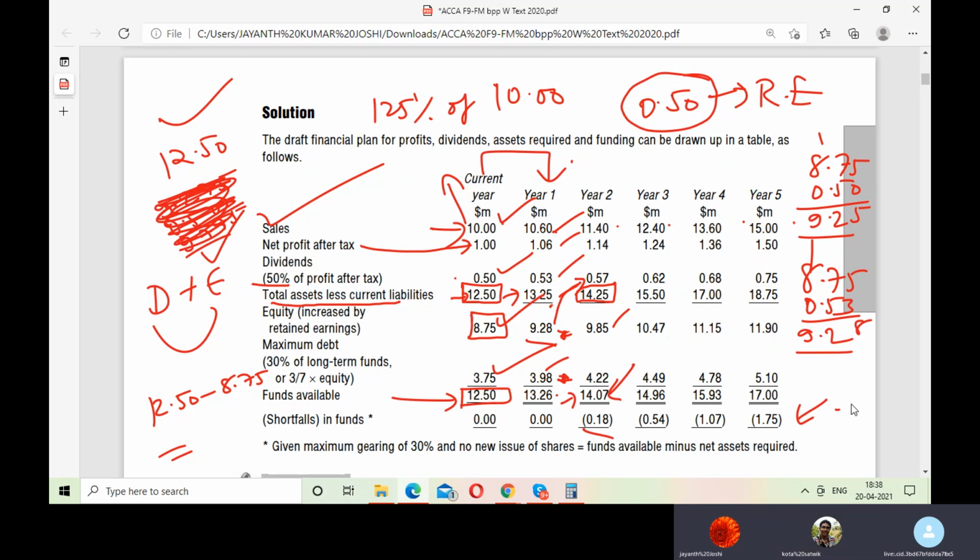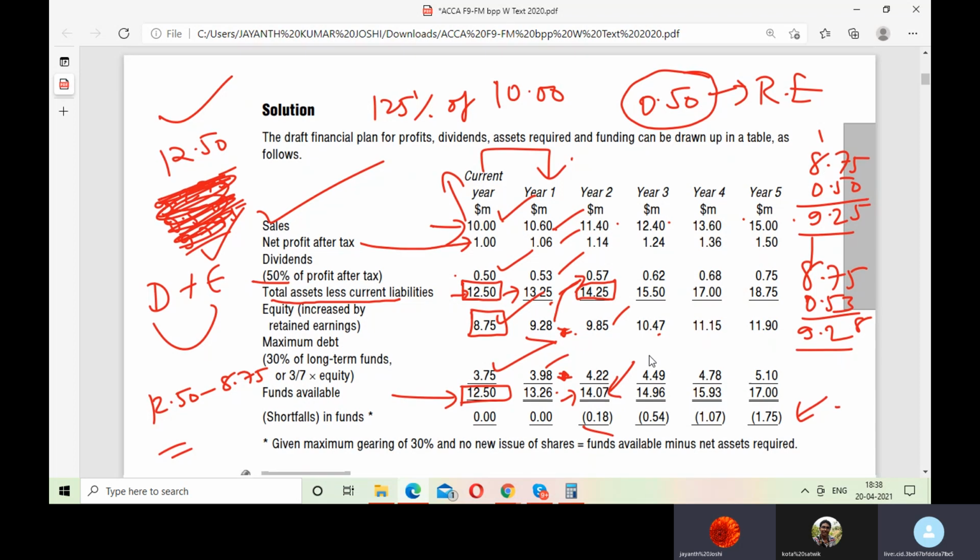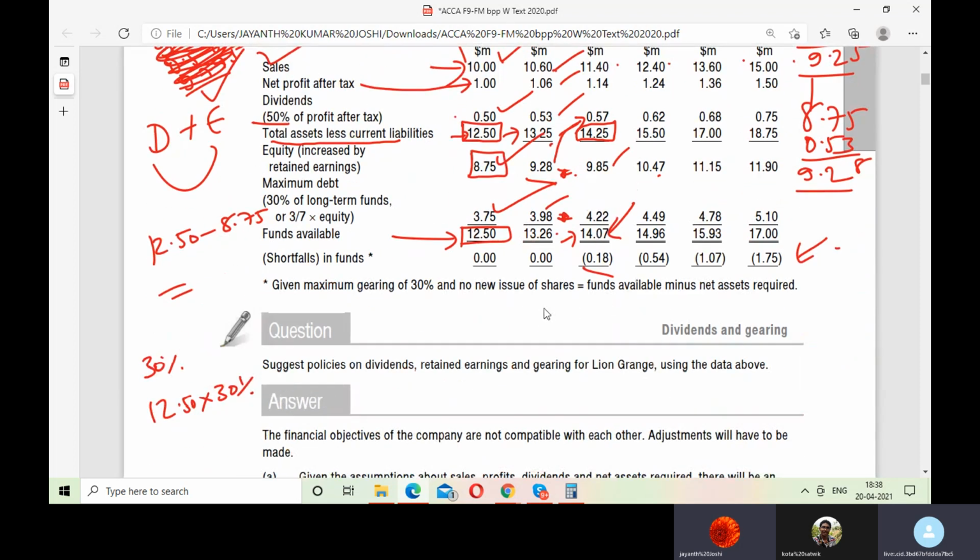So the year 3 debt amount is 30% of 15.50. Yeah, I'm getting it as 4.65. See, 10.47. Did you get 10.47? Yeah, so 10.47 is right. 9.85 plus 10.47 represents 70%. So for 30%, it is how much?